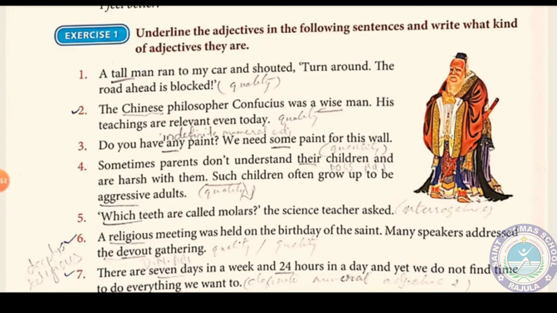For example, a tall man ran to my car and shouted, "Turn around, the road ahead is blocked." Here, in the first sentence, tall is the adjective, and what kind of adjective is it? Adjective of quality.